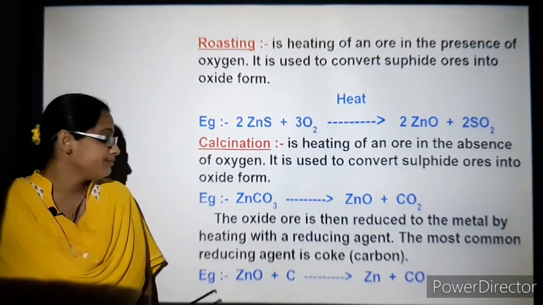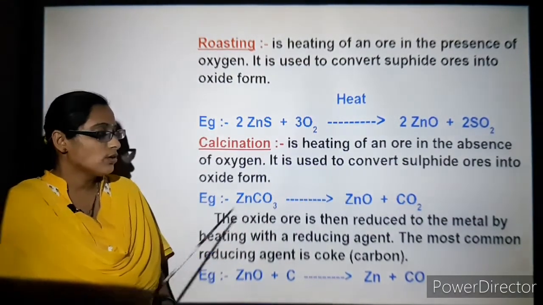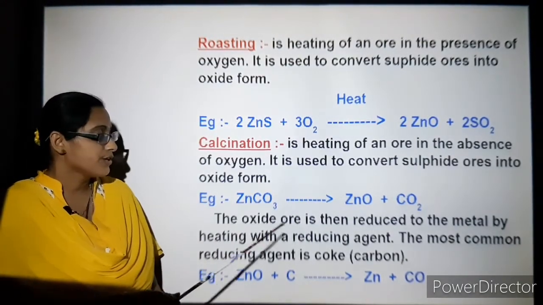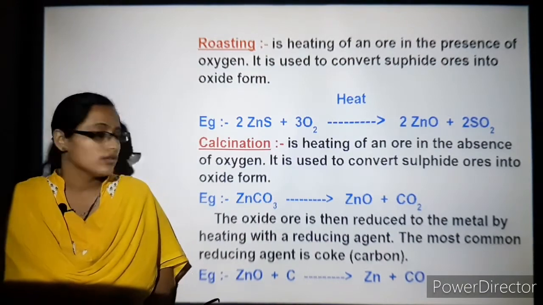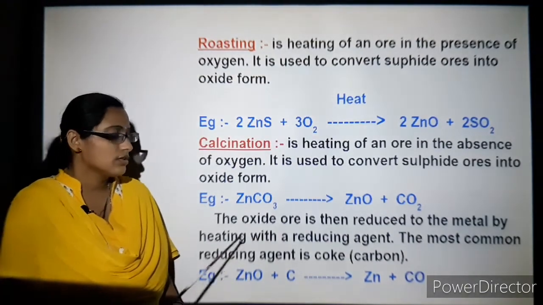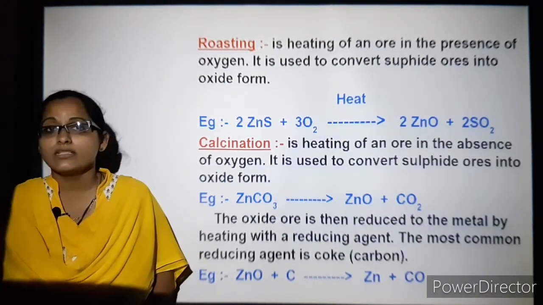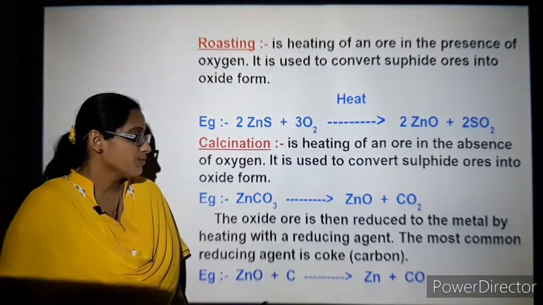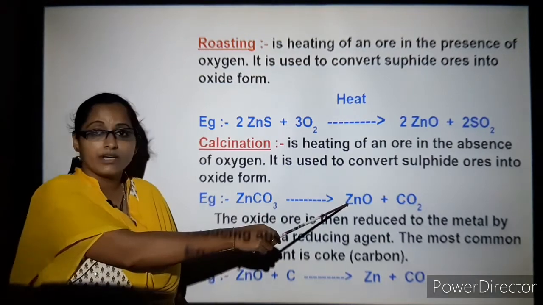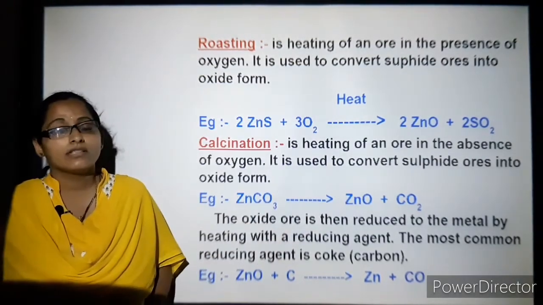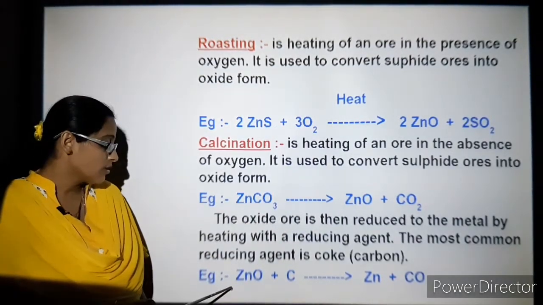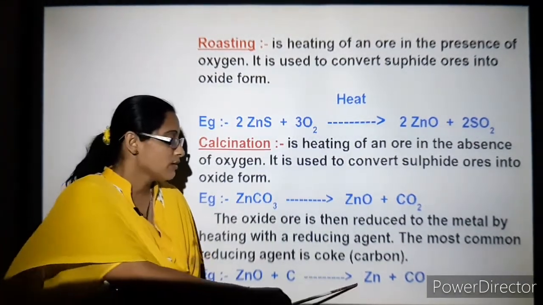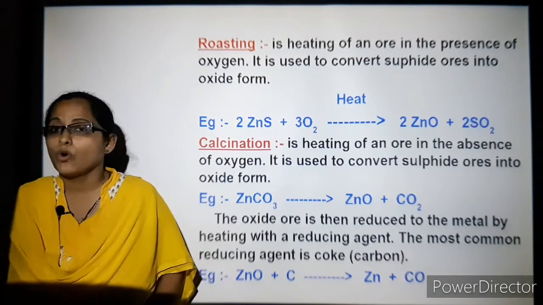The oxide ore is then reduced to the metal by heating with a reducing agent. The most common reducing agent is coke, also known as carbon. So zinc oxide plus carbon. We have already obtained zinc oxide previously by the process of calcination or roasting. This zinc oxide, when combined with carbon, gives the pure metal zinc and releases carbon monoxide.